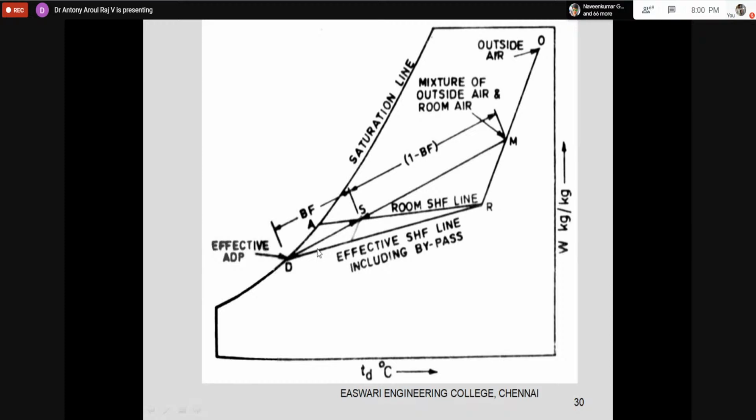I'm not choosing the ADP as per the SR line. I'm reducing the ADP, such that my bypass is coming here, and 1 minus bypass is coming in this place. Okay, now we are ready.